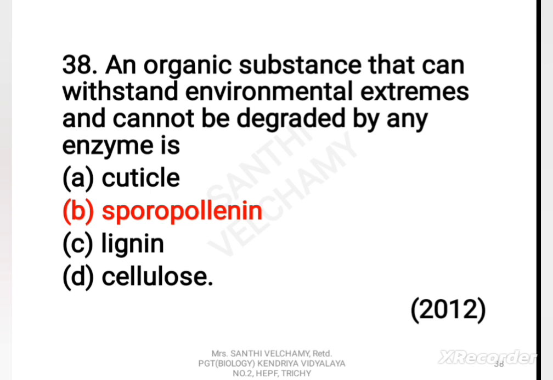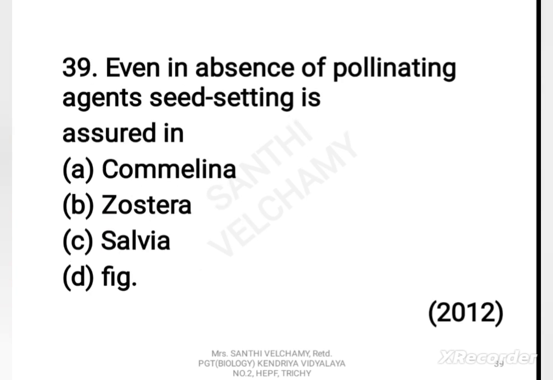It can withstand environmental extremes and cannot be degraded by enzymes and strong chemical reagents. It is the major component of the tough outer exine walls of spores and pollen grains.